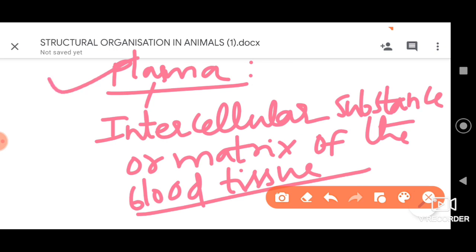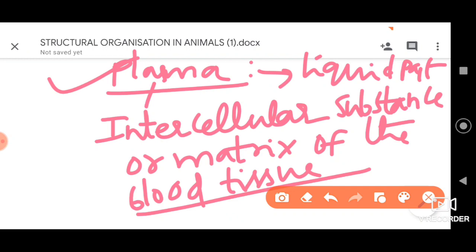So that is plasma. Which, as I have already told you, is the fluid, or you can also say the liquid part of the blood, in which the blood cells are suspended, all right. For the movement of blood cells, they require the liquid, which is the plasma.